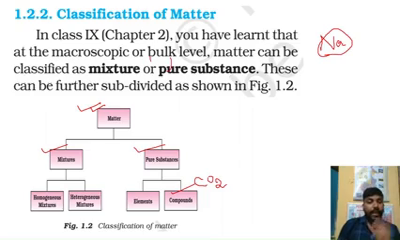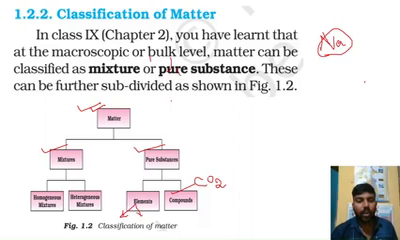Now these elements and compounds can also be classified. Elements are generally classified as metal, non-metal and metalloid, as we have read in our previous classes. A compound is also classified as an inorganic compound and an organic compound. So the element has three parts: metal, non-metal and metalloid. Similarly, the compound has two parts: inorganic compound and organic compound.